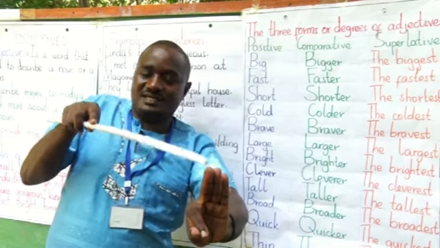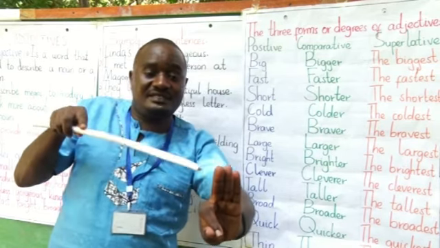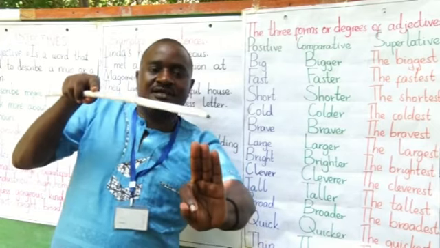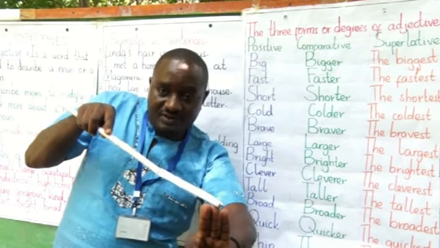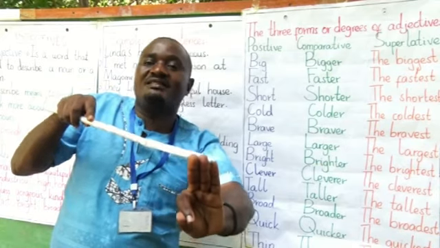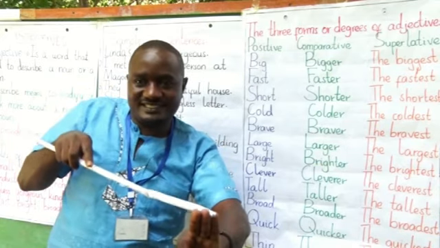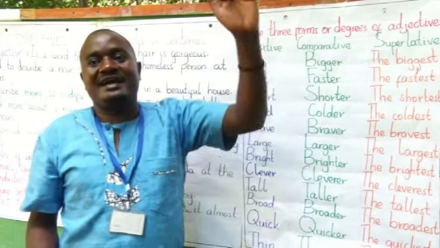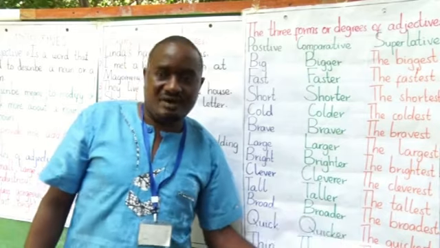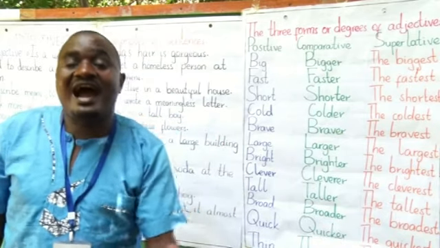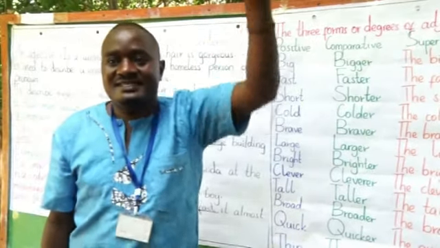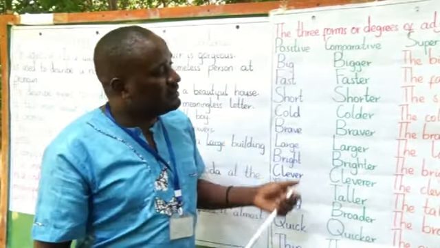Here let me repeat shortly. Kilimanjaro is short, the short mountain. Mount Meru, shorter than Mount Usambara, the shortest. Or if you go high, higher, the highest. You can have the high mountain. Usambara is a high mountain. Mount Meru is a higher mountain, but Mount Kilimanjaro, the highest mountain of all the mountains.